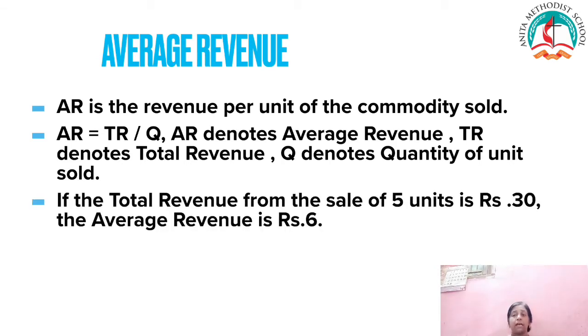That is, the formula is TR by Q. Total revenue is 30 and the quantity is 5. So 30 by 5 will be 6. So the average revenue is 6. Like this we calculate the average revenue.